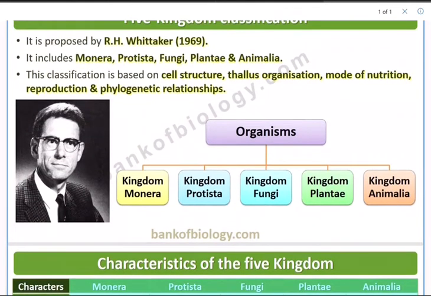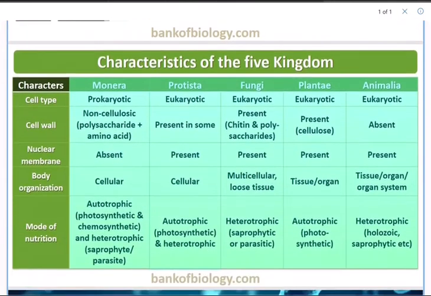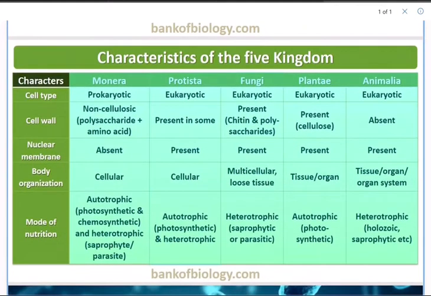So basically, Whittaker classified all the organisms into five kingdoms: kingdom Monera, kingdom Protista, kingdom Fungi, kingdom Plantae, and kingdom Animalia. And how has he classified this? Based on characters: cell type, cell wall, nuclear membrane, body organization, and mode of nutrition. Under Monera, the cell type is prokaryotic. Protista, Fungi, Plantae, and Animalia are all eukaryotic, which means the nucleus is very clear.